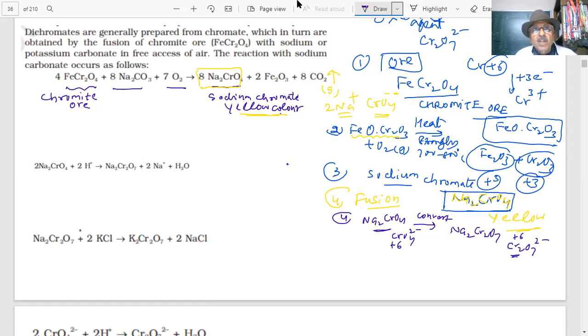Now this sodium dichromate we will make. What will we make? Sodium chromate into sodium dichromate. Sodium chromate is in the solution.